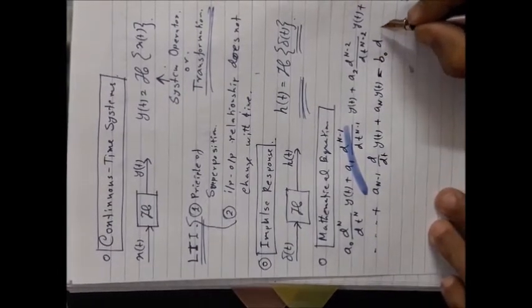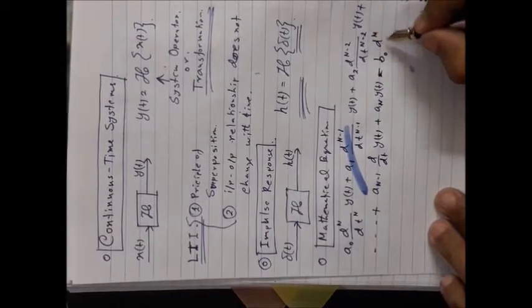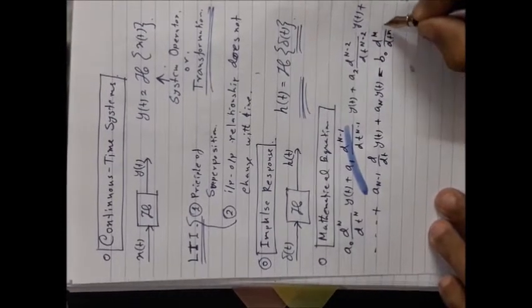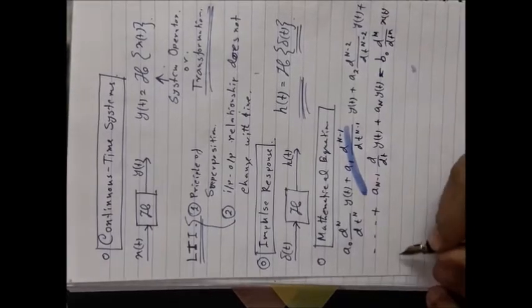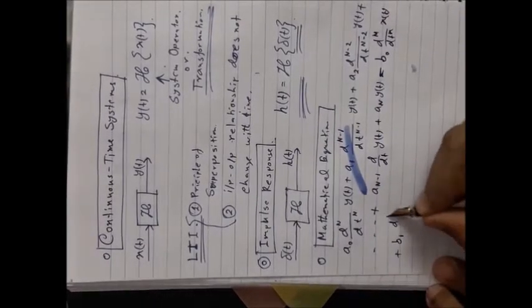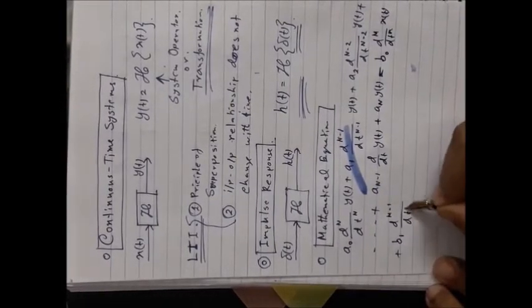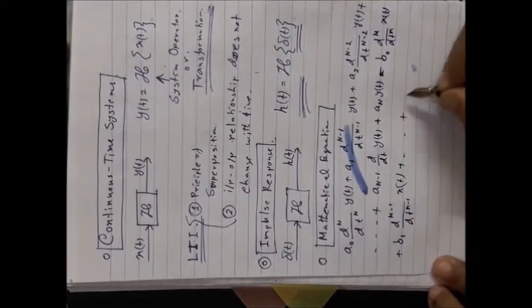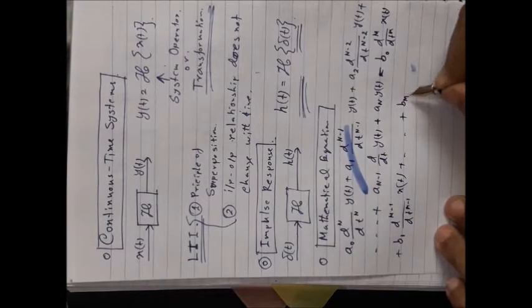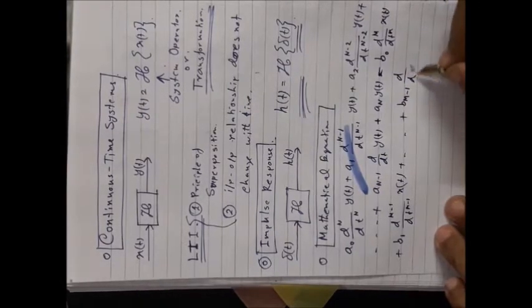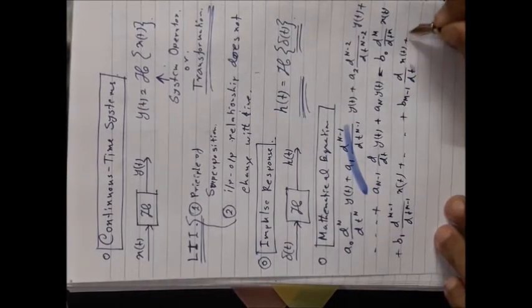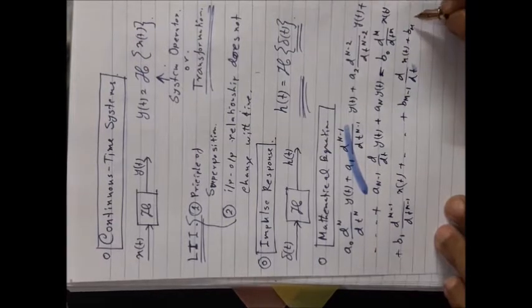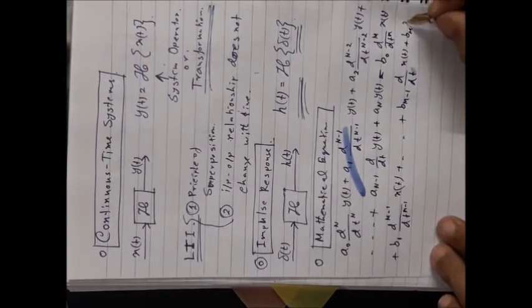b0 d^m/dt^m x(t) plus b1 d^(m-1)/dt^(m-1) x(t), and in this way, lastly bm x(t).